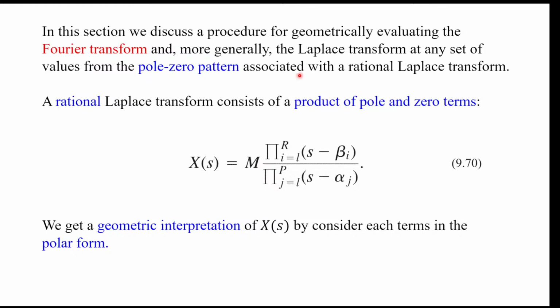This analysis we mostly do on a rational Laplace transform. When our big X of s is a rational function, as we said, it's a polynomial divided by another polynomial, and we can factor both polynomials, having the roots of the upper polynomial as beta i and the roots of the lower polynomial as alpha j. So for any rational Laplace transform, we can write it like this.